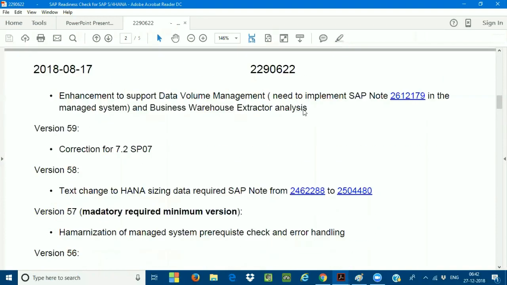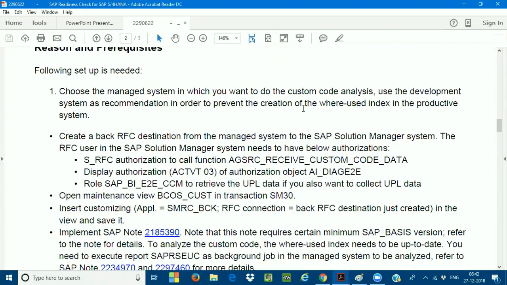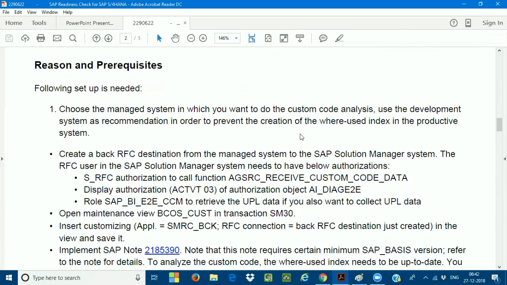This is completely technical. I can surely tell that 90% of the concepts are going to be technical. Okay, so who is going to do this aspect? This is the duty which will be done by your technical team, not by the functional side. It's very, very important. SAP readiness check is the tool which is going to be executed by your technical team. That is your basis team, not by you or by anyone else. Very, very important concept.